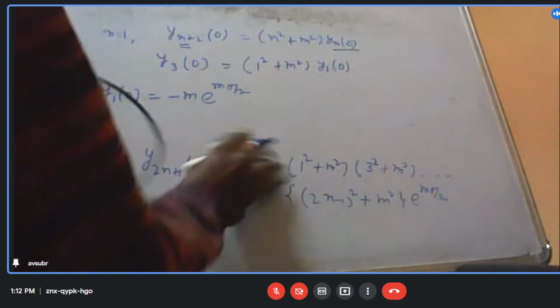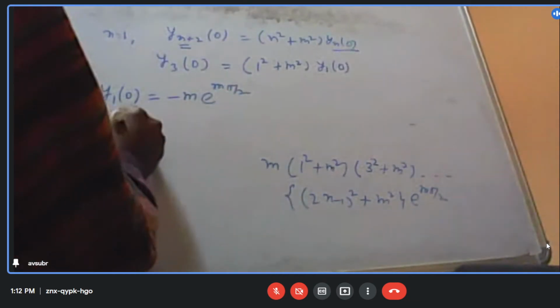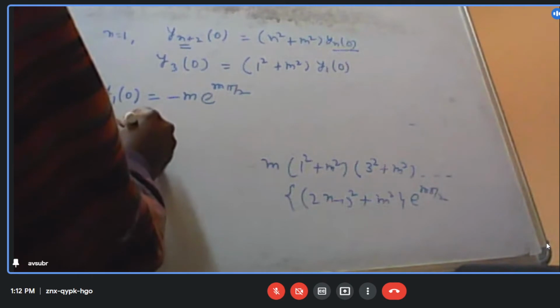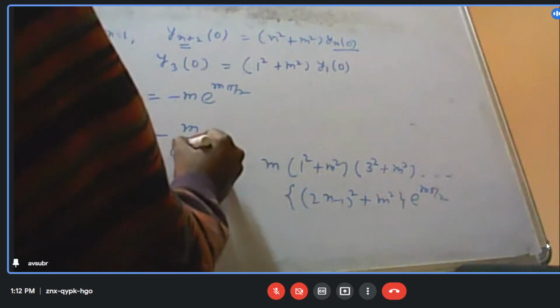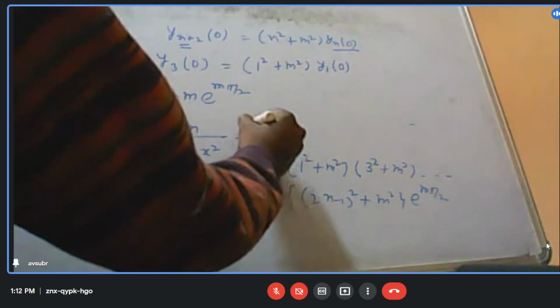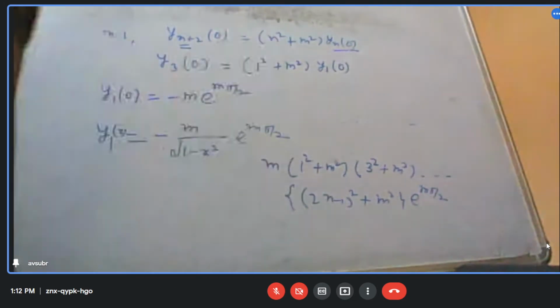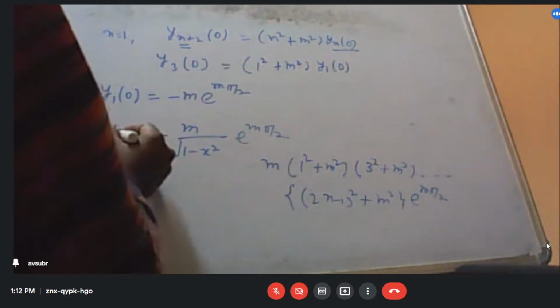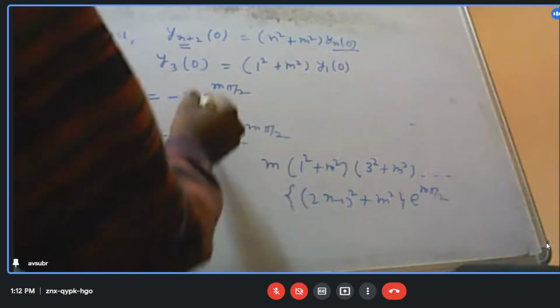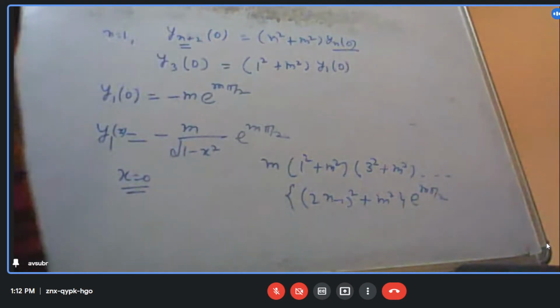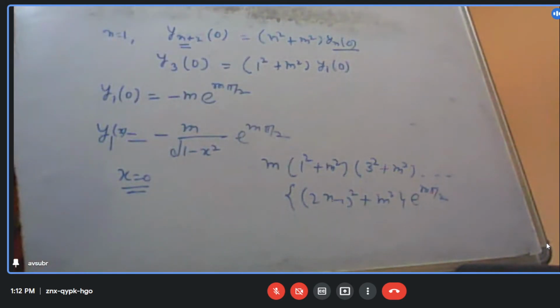Because what was y1 at any value of x? Minus m by root over 1 minus x square times y. So we put x equal to 0 here. What will I get? Minus m e to the power m pi by 2.